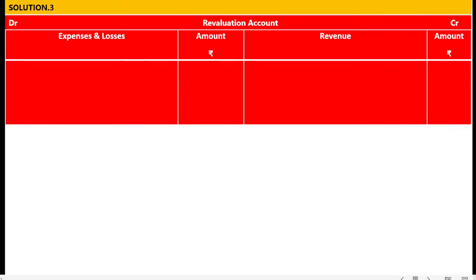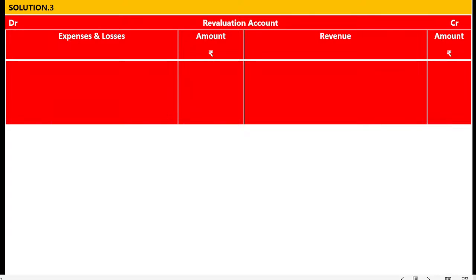Okay. And when there is increase in the PDD, one account is revaluation account, another one account is PDD account. Because increase in the PDD is a liability. Increase in the liability, credit. Because of increase in the liability, there may be a loss in the future. Increase in the expenses and losses, debit. So revaluation account debit to PDD account.